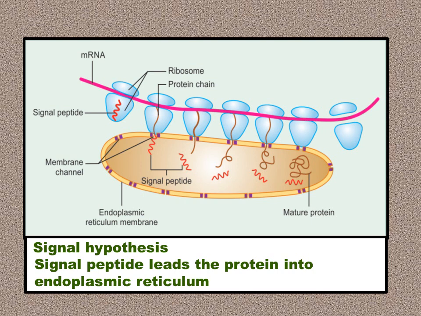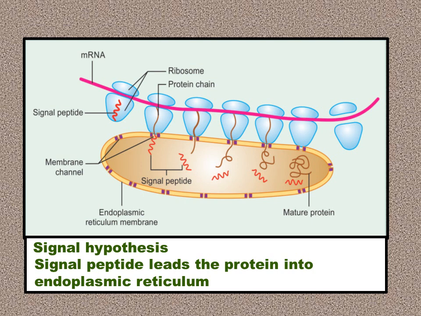After the synthesis, the signal peptide is disintegrated by the peptidase enzyme. Then the newly synthesized, mature protein is directed towards the different areas where the protein is required.